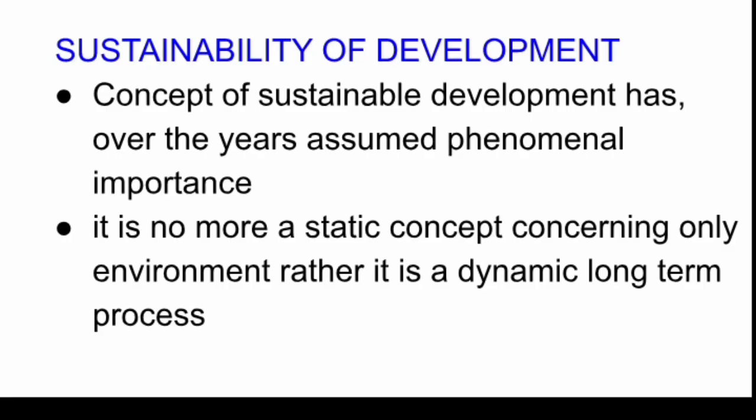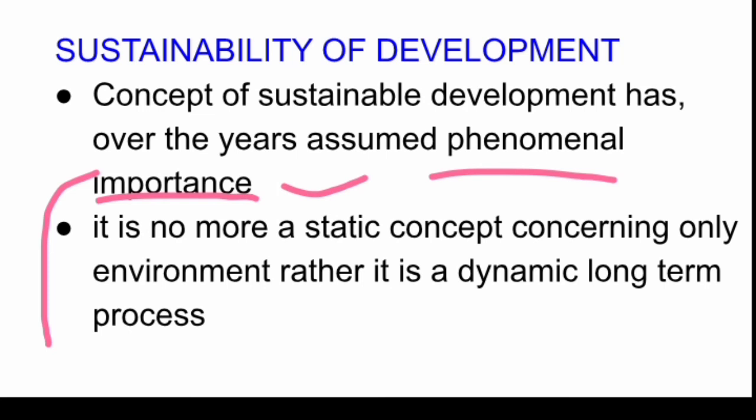Let's move forward. This is the sustainability of development. What actually is sustainable development? So these are some concepts through which you can understand what sustainability of development is. First, sustainable development means the development should be enduring and it should not damage the environment, and it should not damage the future of our generations. The concept of sustainable development has over the years assumed phenomenal importance, because carbon emissions are at a great level, and the damage which we have done to the environment is irreparable.